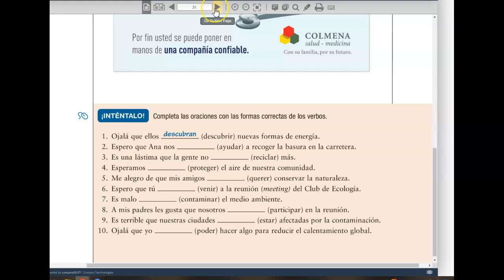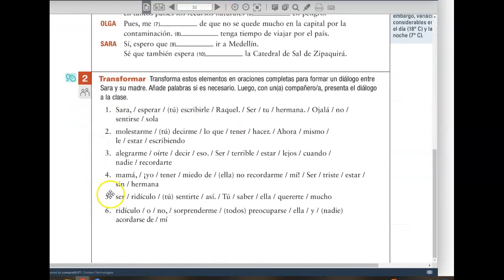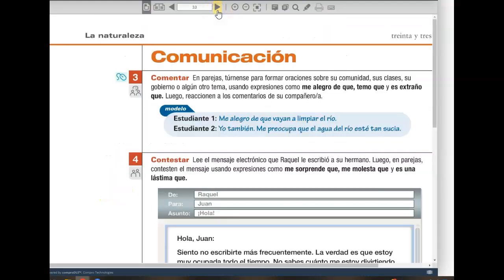So what we're going to do today, to start off, is the warm-up, Inténtalo, which is on page 32. And then we're going to do some, where is it? 33. You guys are going to create some expressions of emotion about how things are going in school, government, or any other theme of your choosing. And you're going to use expressions of emotion such as those on page 30. Me alegro de que, I'm happy that. Temo que, I'm fearful that. Es extraño que, it is strange that.